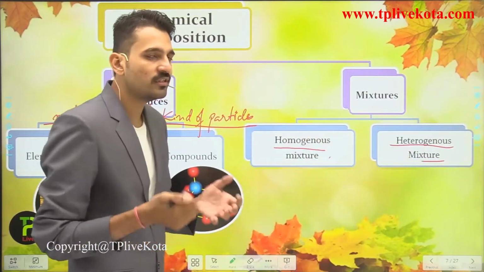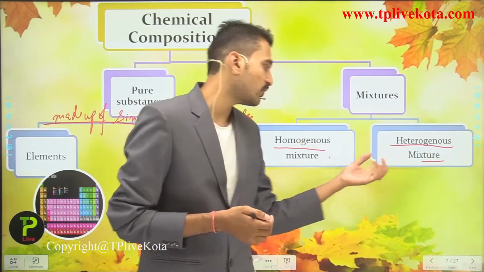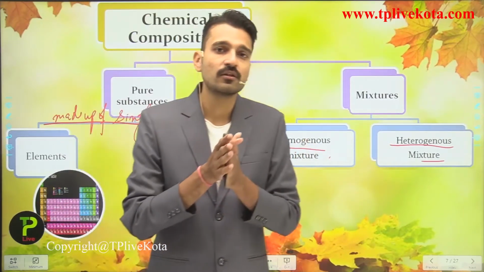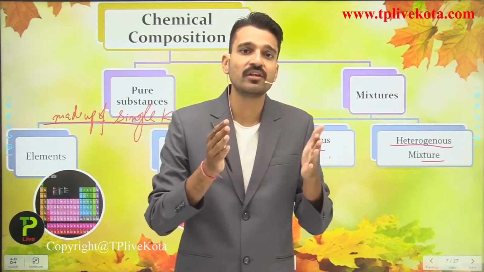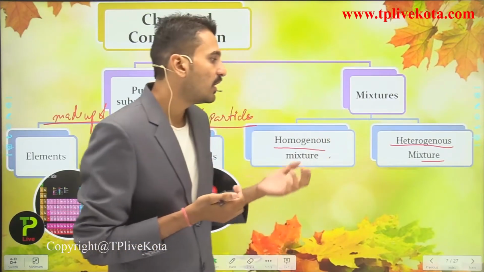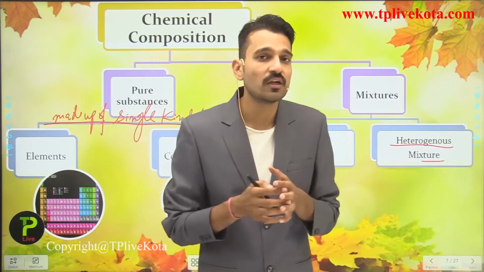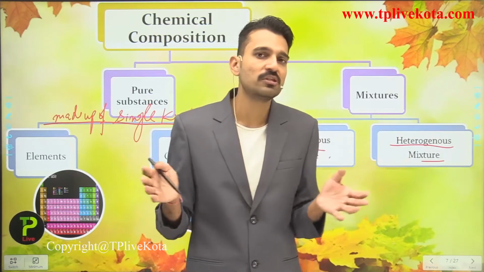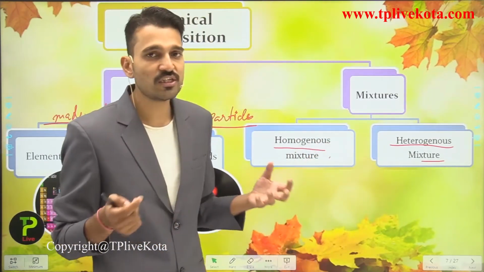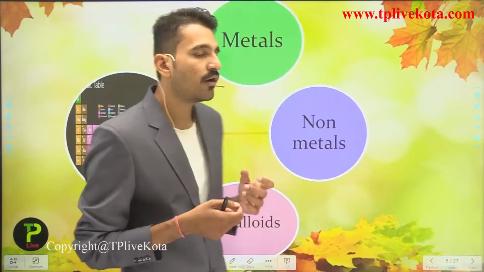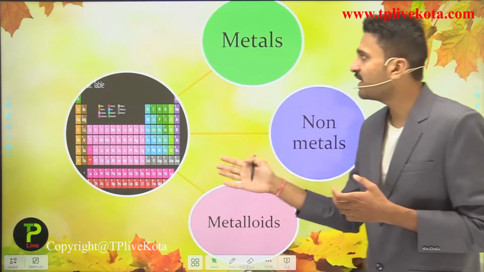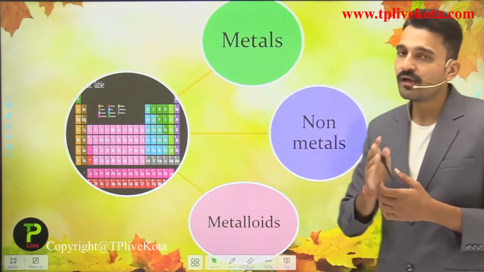So what are these homogeneous mixtures and what are these heterogeneous mixtures? Simply, homogeneous mixtures are those substances which have uniform compositions. Heterogeneous mixtures are those which do not have uniform compositions. That's why they are called heterogeneous mixtures. So now further, elements are classified as metals, non-metals and metalloids.